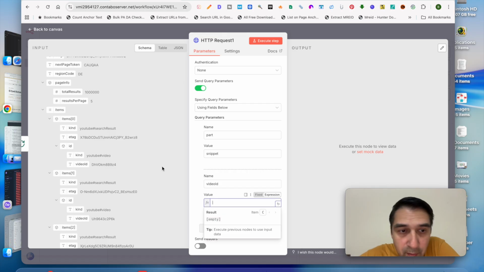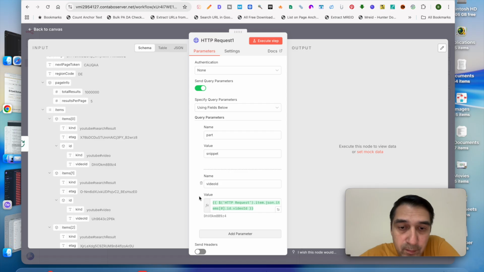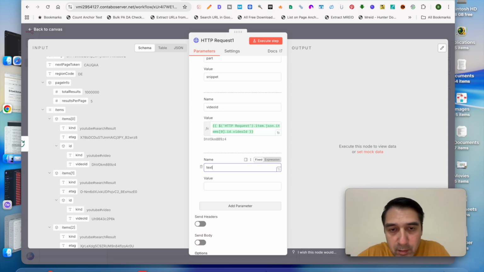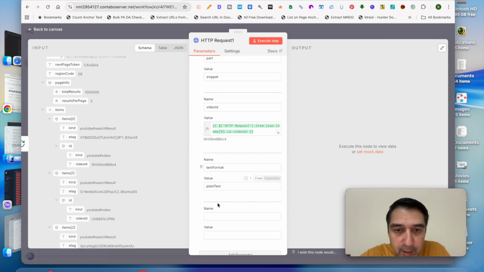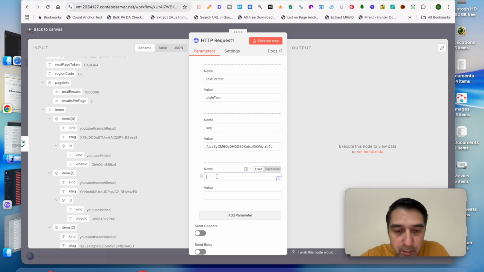All right, so now we want to add the video ID so that we know where we're pulling the comments from. I'll just go to items, pull in the video ID, because for every video ID, you want to pull comments. We'll add another parameter, text format. We'll give it the value plain text because we want the output to be in plain text to go to the AI. We'll add the key and give it a value. Add another parameter, and we're going to order this by time.